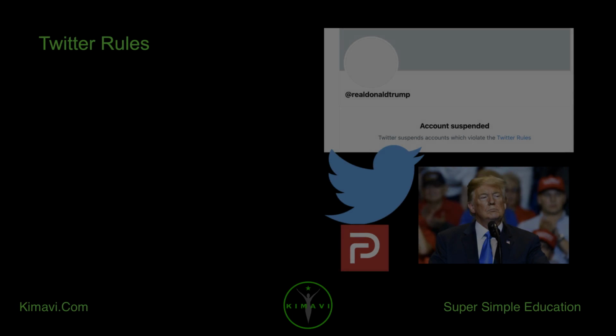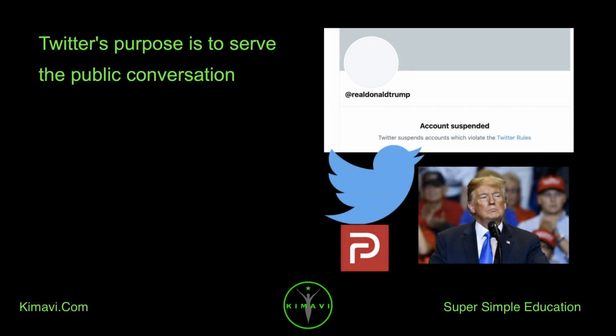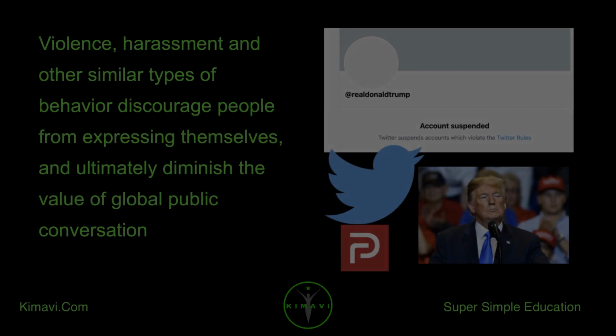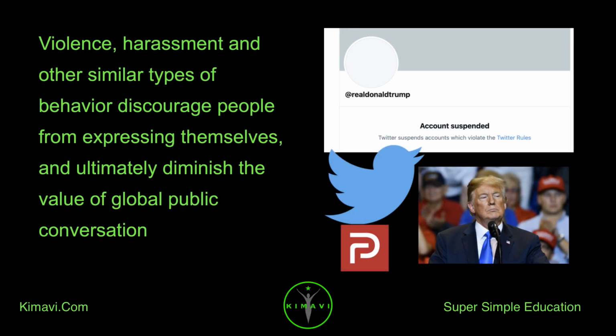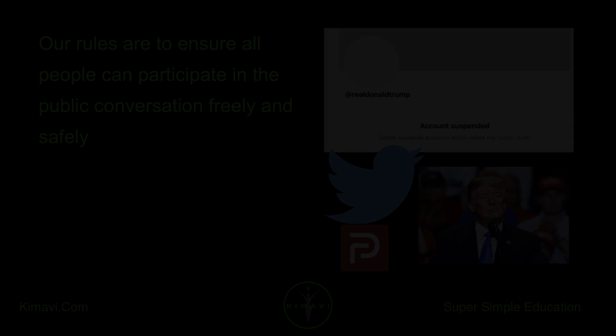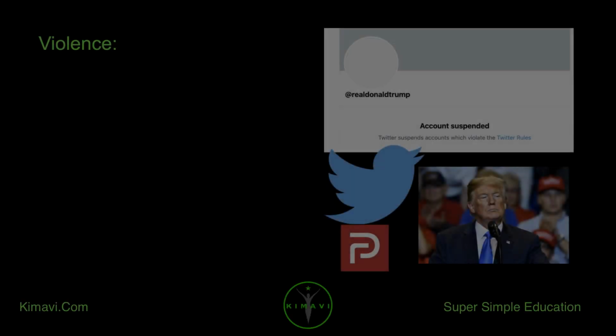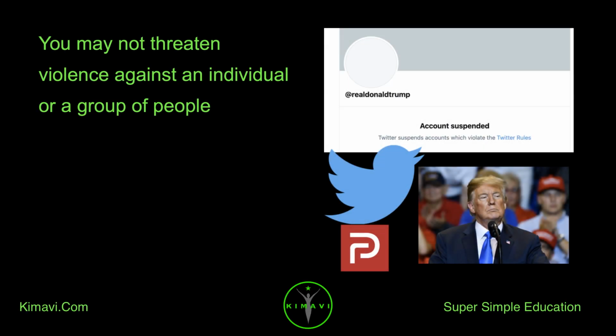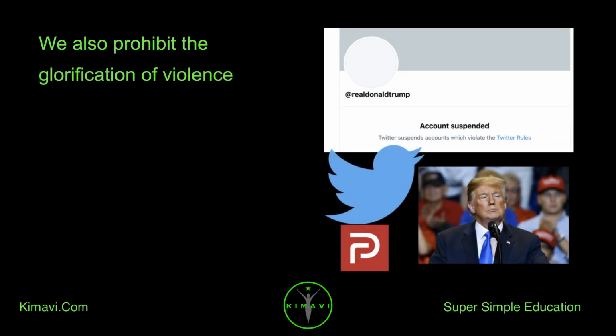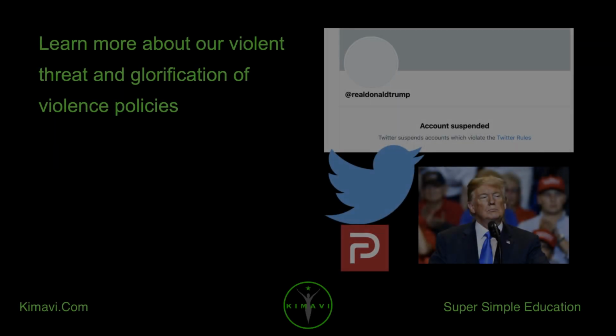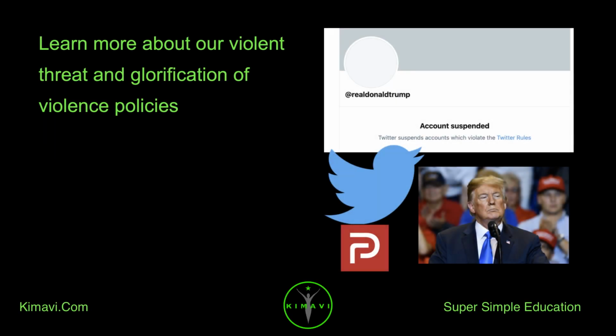Twitter rules. Twitter's purpose is to serve the public conversation. Violence, harassment, and other similar types of behavior discourage people from expressing themselves and ultimately diminish the value of global public conversation. Our rules are to ensure all people can participate in the public conversation freely and safely. Violence. You may not threaten violence against an individual or a group of people. We also prohibit the glorification of violence. Learn more about our violent threat and glorification of violence policies.